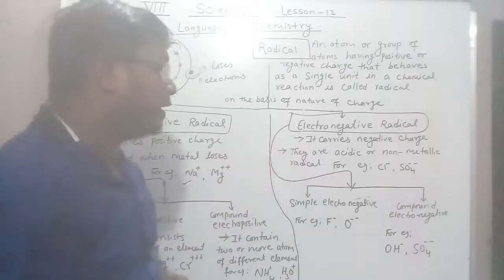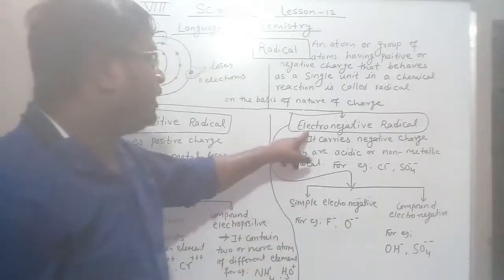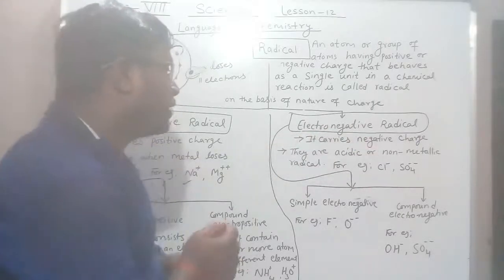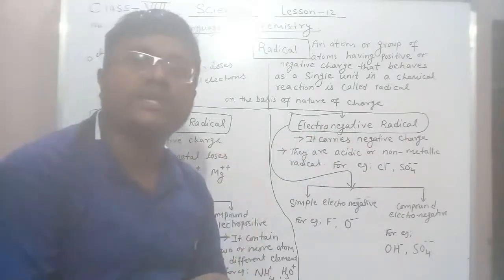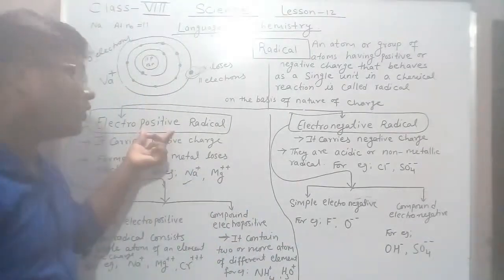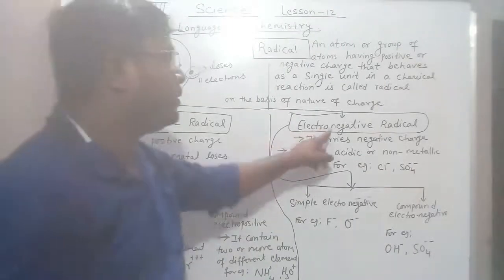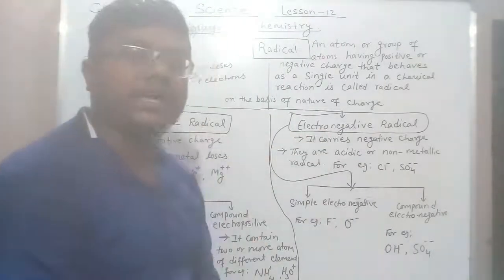So what does an electronegative radical mean? Electronegative radicals are those radicals which carry negative charge. Your electropositive radical carries positive charge, but an electronegative radical carries negative charge.